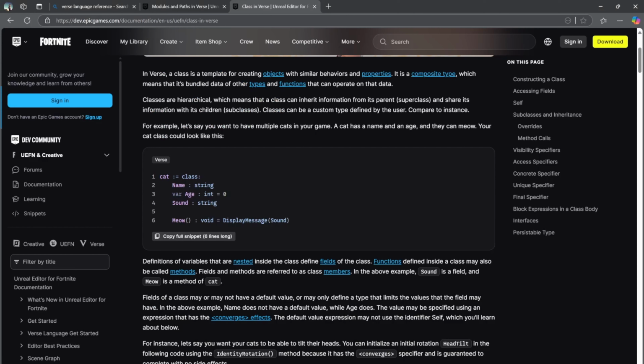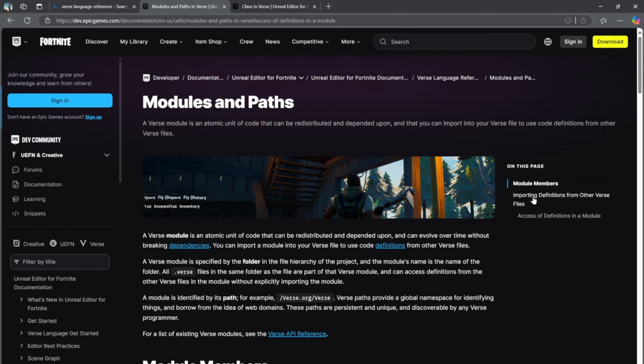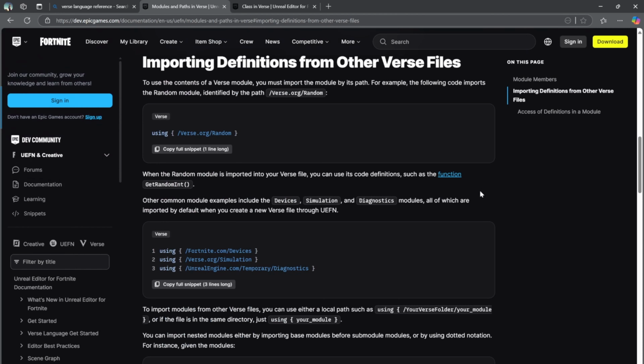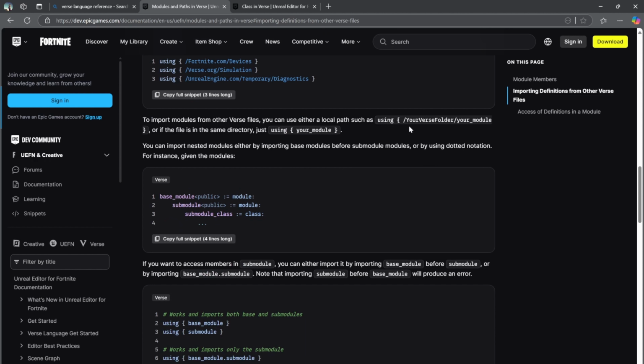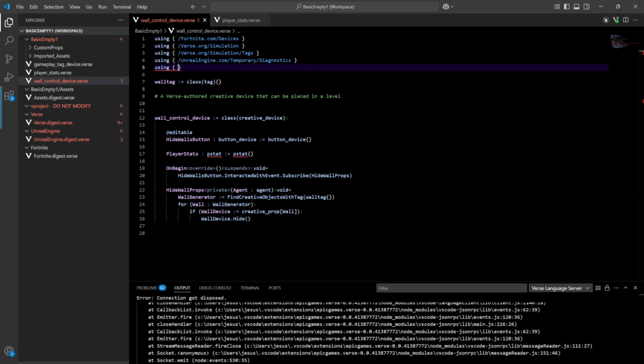Let's actually look at the documentation here. So if I create a new thing, your verse folder / your module, or the file is in the same directory. Okay, cool. So let's just do that.